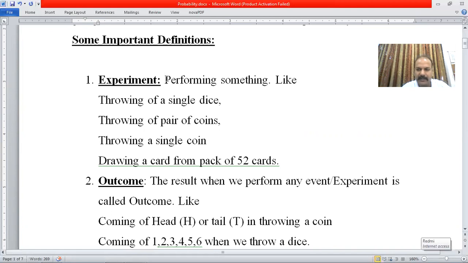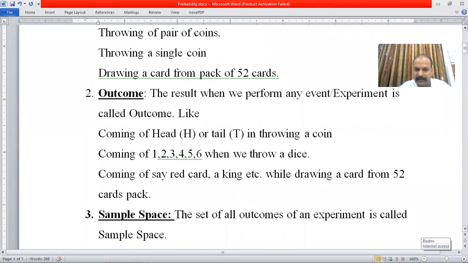And whatever the result turns out to be is called an outcome. Suppose you throw a single coin, whether it will be head or tail. If you get head, this is an outcome, or if you get a tail, this is also an outcome. Suppose you're throwing a dice. A dice has six faces, 1, 2, 3, 4, 5, 6. Whatever you get on the upper face is the outcome. Or whenever you draw a card, it could be a king, a queen, a seven of hearts, a six of diamonds. Whatever you get, that is called an outcome.